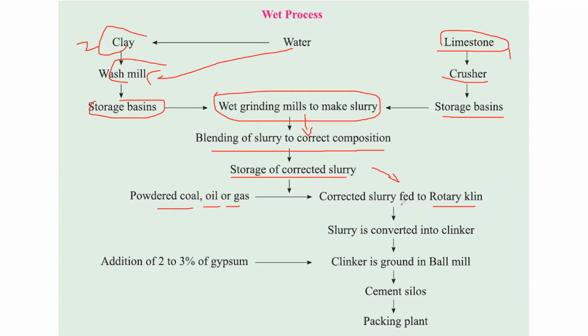Now that slurry will get converted into clinker, nodular shaped clinker. Now those clinkers are crushed in the ball mill, and we make a powder of that. To that powder, we add 2 to 3% of gypsum, and your cement is ready. Now that ready cement is stored in the cement silos, and from the cement silos, we take the cement and send it to the packing plant. This is the flow chart. Like that, you have to explain. Is there anyone who can explain like this? If you remember this flow chart, you can easily remember the whole wet process of manufacturing.